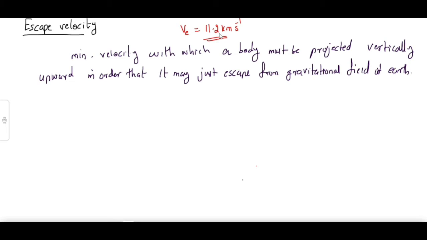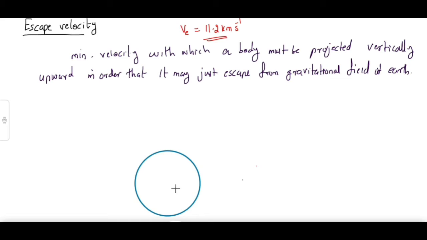That means when you throw an object from the Earth's surface with a speed of 11.2 kilometer per second, the body will never return back to the Earth's surface, and that velocity is called what? Escape velocity. Now there is a derivation. For that, let's discuss that diagram.